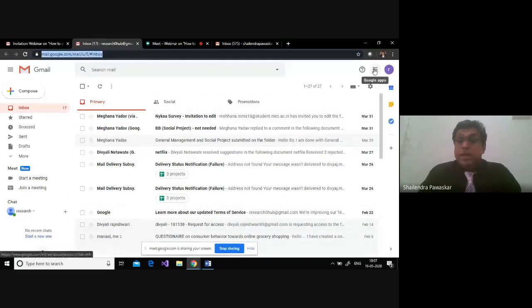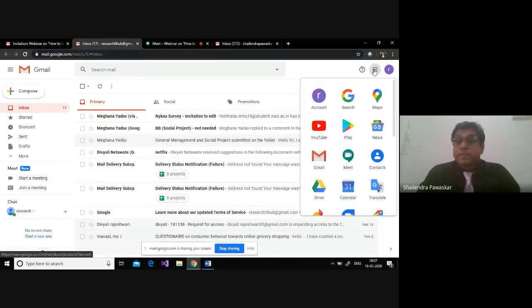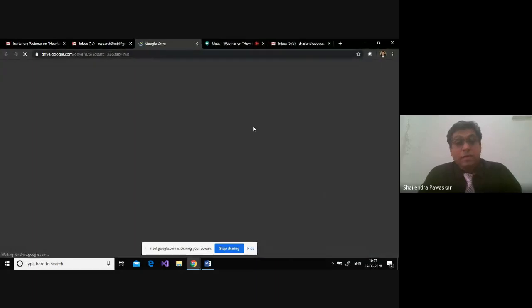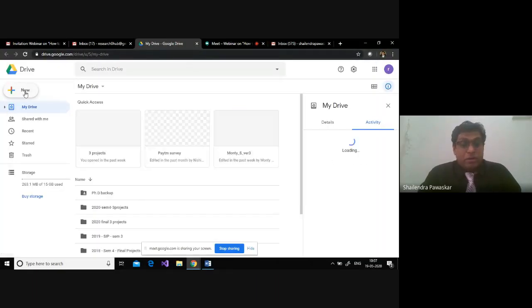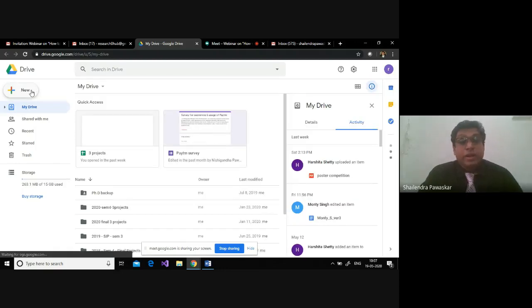Now, this is an application option. Google will provide you with some applications. This is called Google Apps. Just click on Google Apps. There are lots of applications available here. From that, go to Drive. Once you go to Drive, you have a new tab over here, wherein you can create lots of options. So I'm just clicking on new.